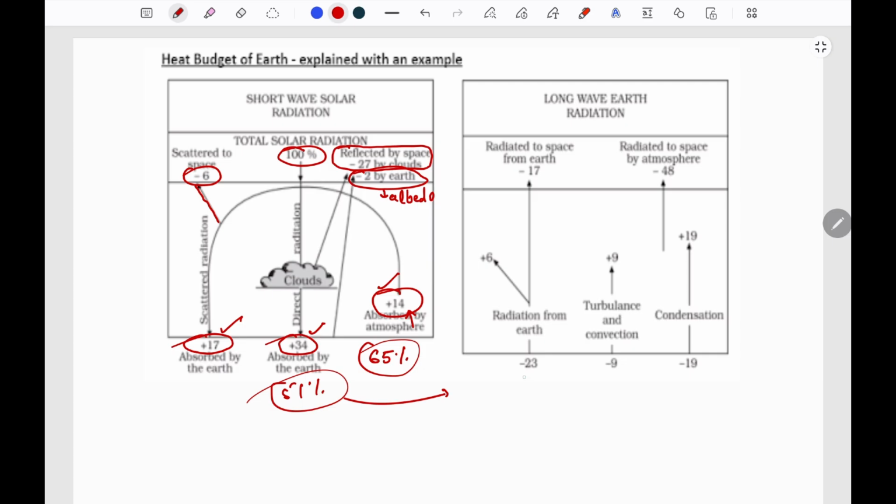Now how does earth do this? 23% is radiated from earth, 9% in the form of turbulence and convection, and 19% in the form of conduction. So this is how the earth maintains its heat budget and maintains its temperature.